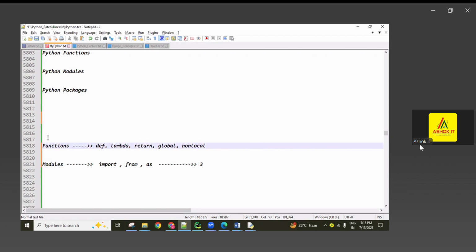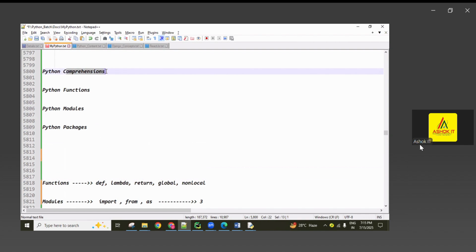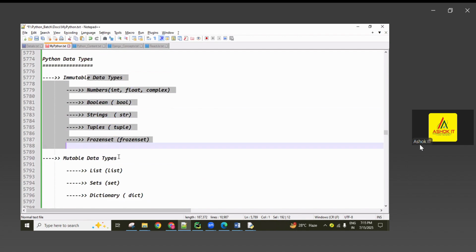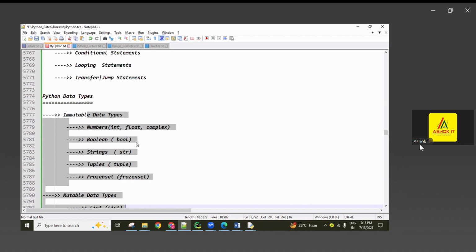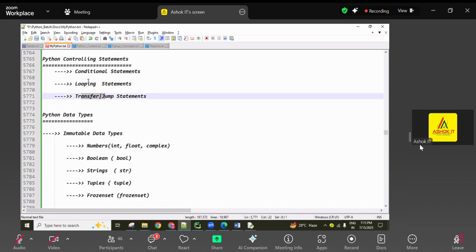Now, before the functions, what is there? Comprehension. Here we are not using any separate keyword. And before that, data types. In data types also there are no separate keywords, guys. Now here we used some keywords.